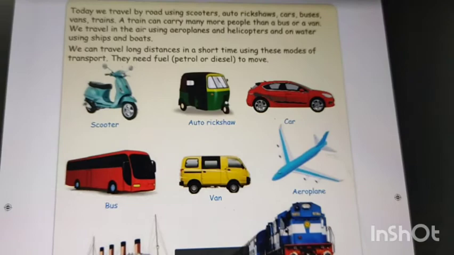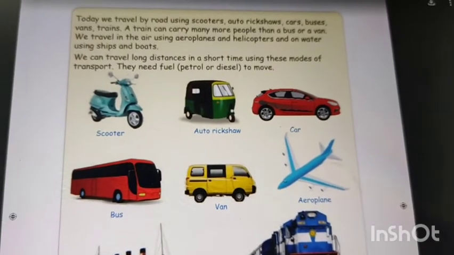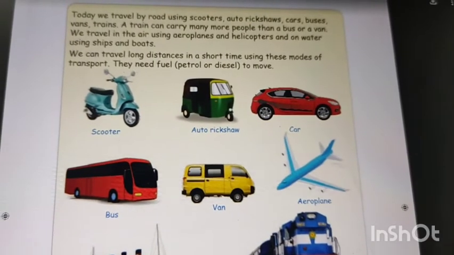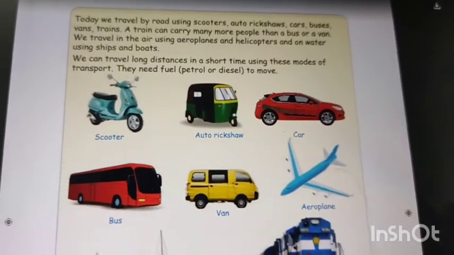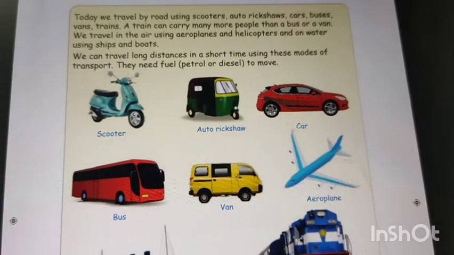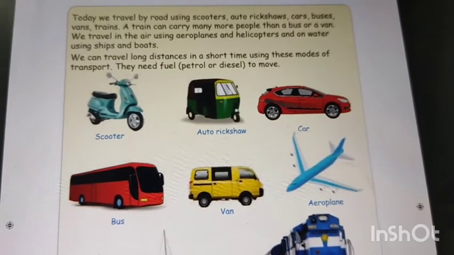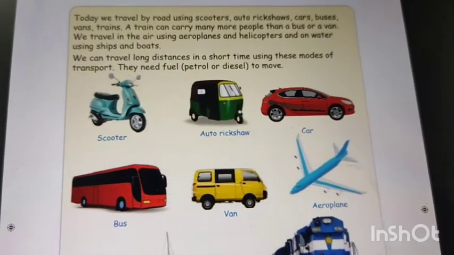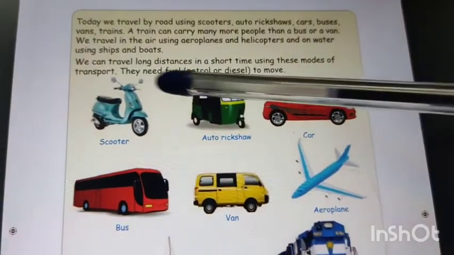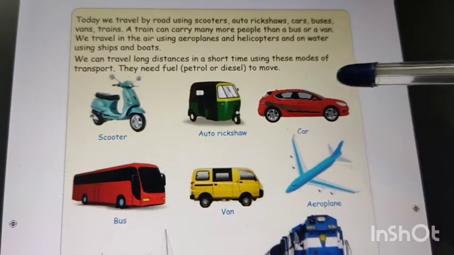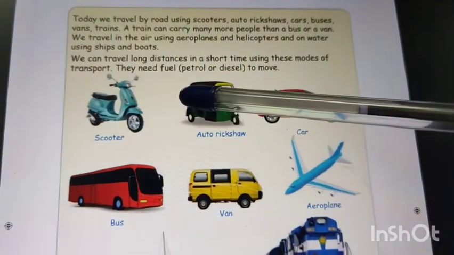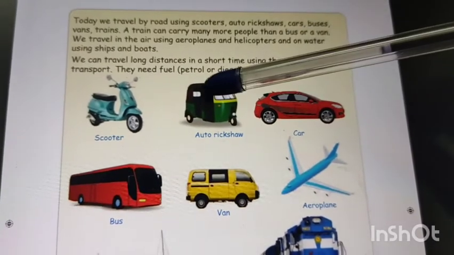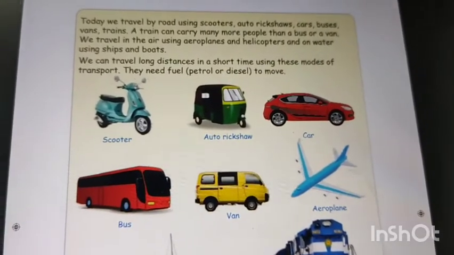Helicopters and aeroplanes are used to fly in the air. They are used to travel to other countries. Ships and boats are also used to travel in the sea. Boats are used to travel in rivers and any water areas. We can travel long distances in a short time using these modes of transport. They need fuel, petrol or diesel, to move.